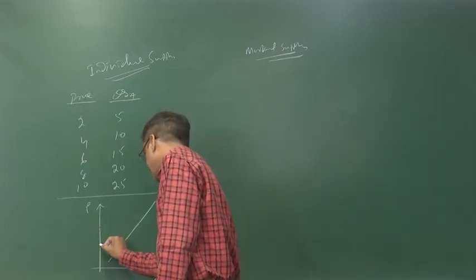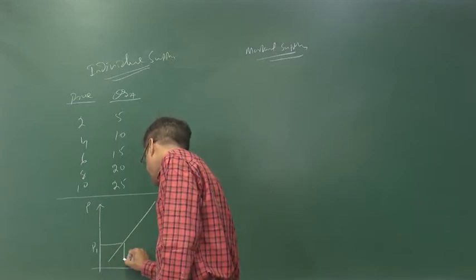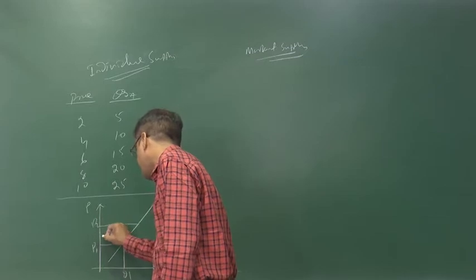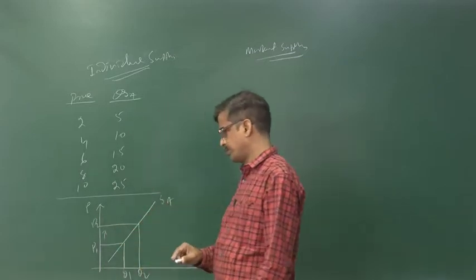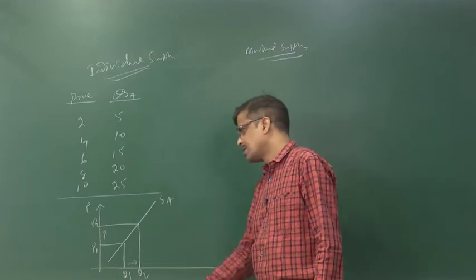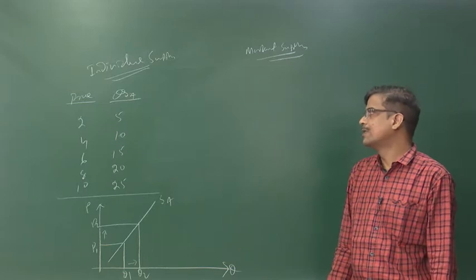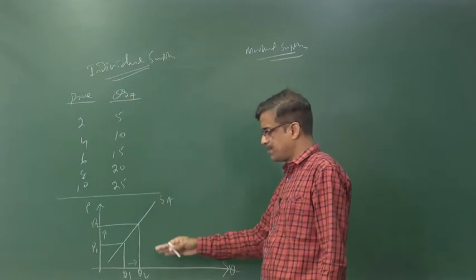Suppose the price is P1 and the quantity is Q1. When the price rises from P1 to P2, the quantity supplied also rises from Q1 to Q2. That is the individual supply. Similarly, this is the individual supply schedule and this is the individual supply curve.